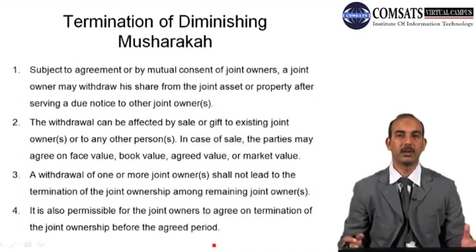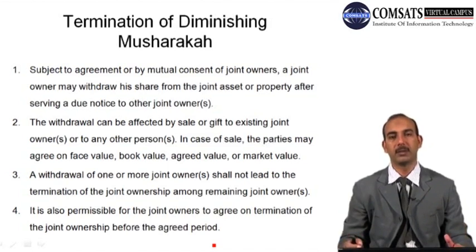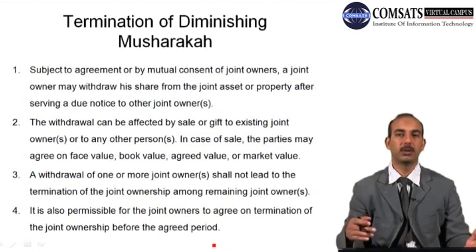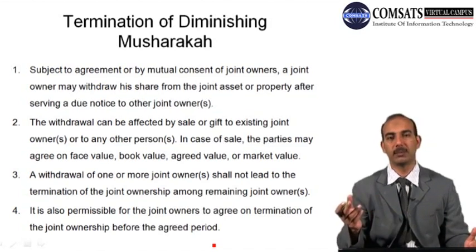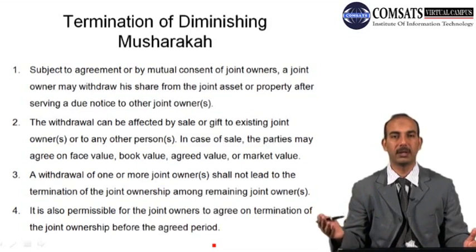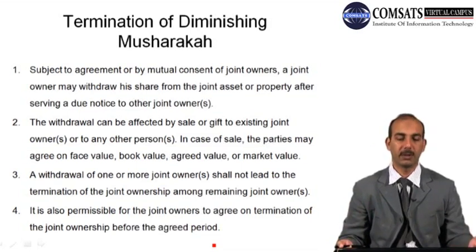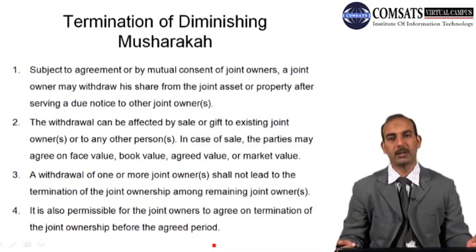So in case of joint ownership, one of the partners may sell his or her share and notify the remaining partners that he or she is going to sell his share. The remaining partners can purchase the share of that outgoing partner, or if the nature of the asset is such that it can be sold to some other party, to a third party, then it will be sold to the third party. And at any time, any of the partners can quit from the partnership.